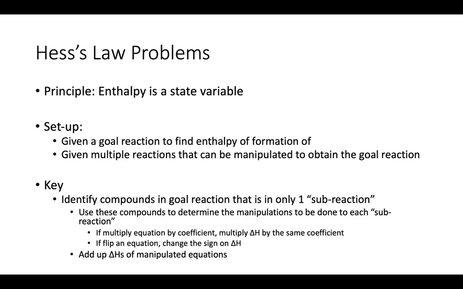All I want to really say on it right now is that the whole principle of these Hess's law problems is the idea that enthalpy is a state variable, right? So whether it occurs all in one chemical reaction, aka your goal reaction, or 4 different steps, aka your sub-reactions, your delta H should be the same, right? It doesn't matter the path taken, just what you start with and what you end with.